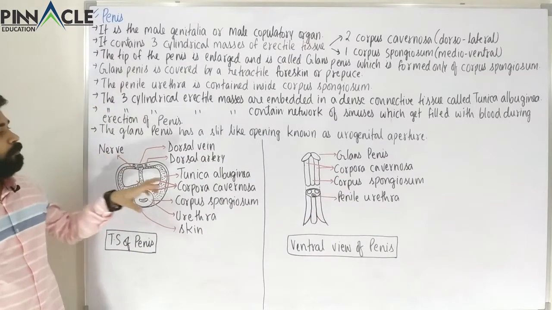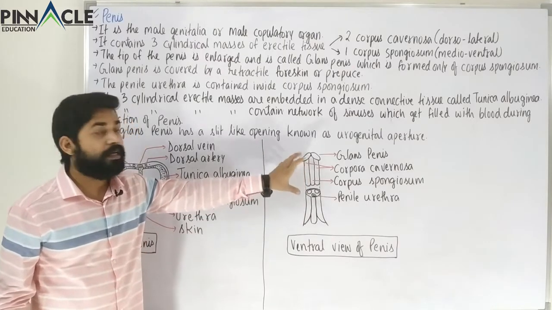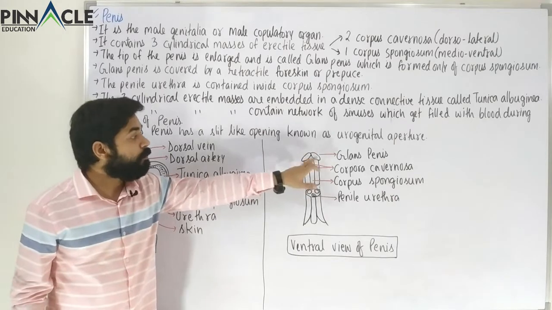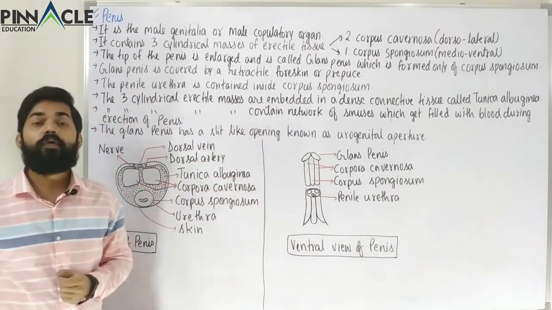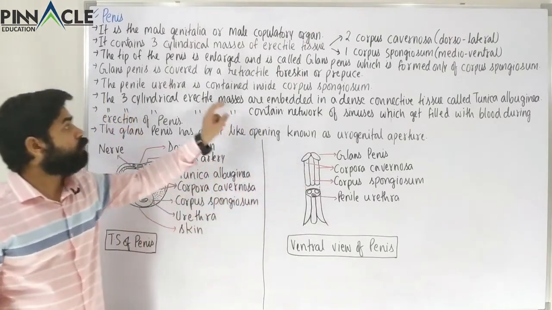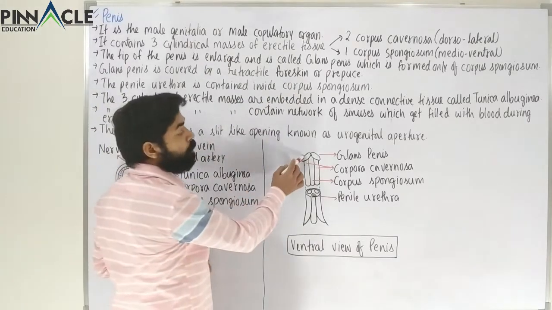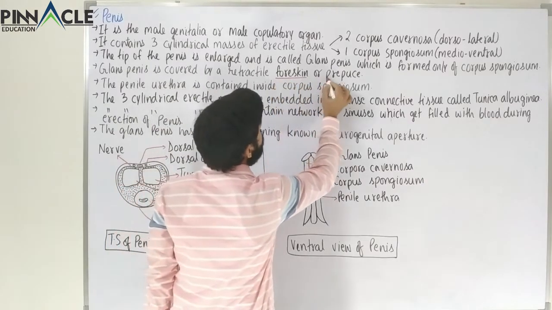Now this is the glans penis, you can see here, the enlarged tip or the end of the penis. This glans penis is covered by a loose fold of retractile skin, and that is called the prepuce, or the foreskin. So the glans penis is covered by the foreskin or the prepuce.